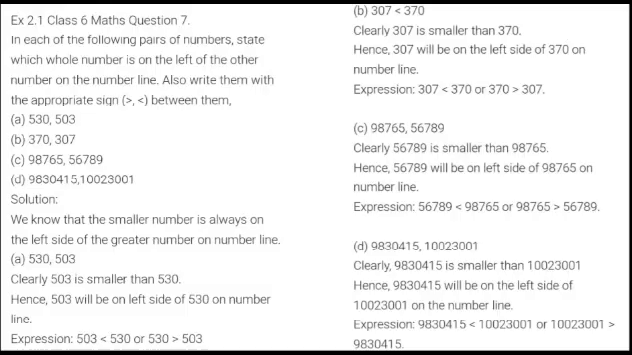Now let us move on to question number 7. This is a very simple question where you have to just find out the greater number. Here all the solutions are actually given to you with the explanation. But you can directly put the sign between 530 and 501, whichever one is greater. So you can directly write like this.